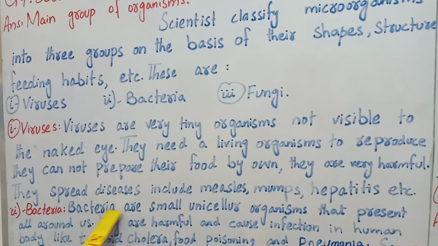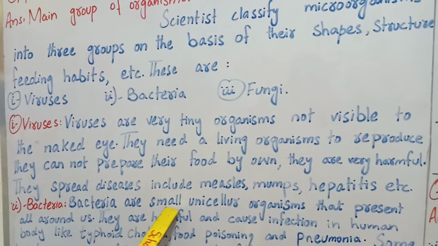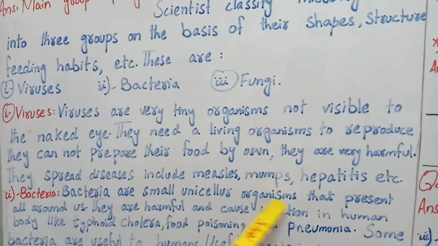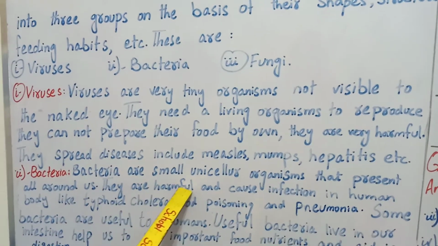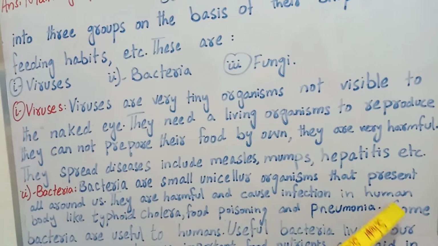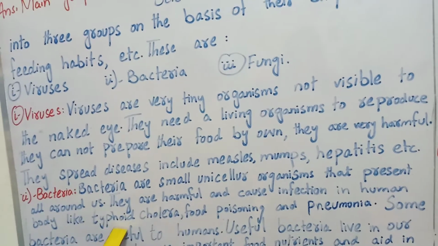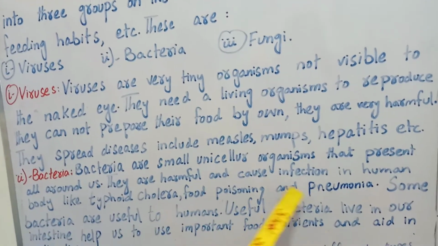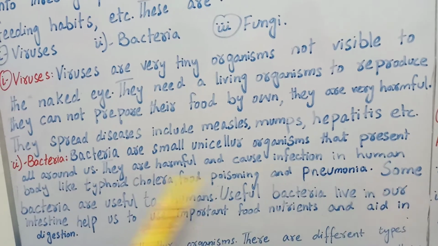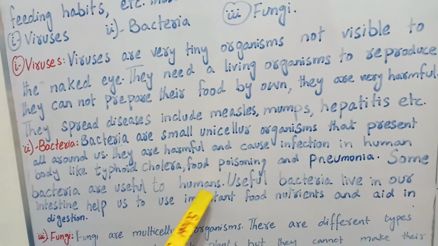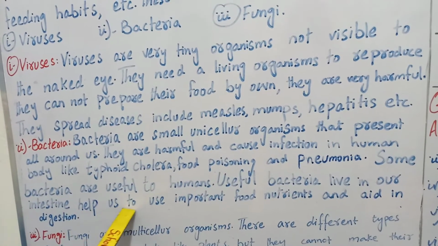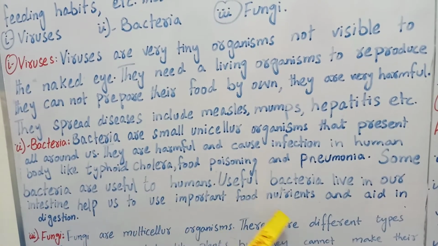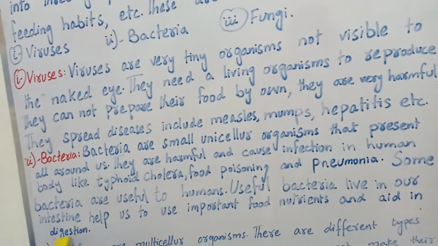Bacteria are small unicellular organisms that are present all around us. They can be harmful and cause infections in the human body like typhoid, cholera, food poisoning and pneumonia. Some bacteria are helpful to humans. Useful bacteria live in our intestine, help to use important food nutrients and aid in digestion.